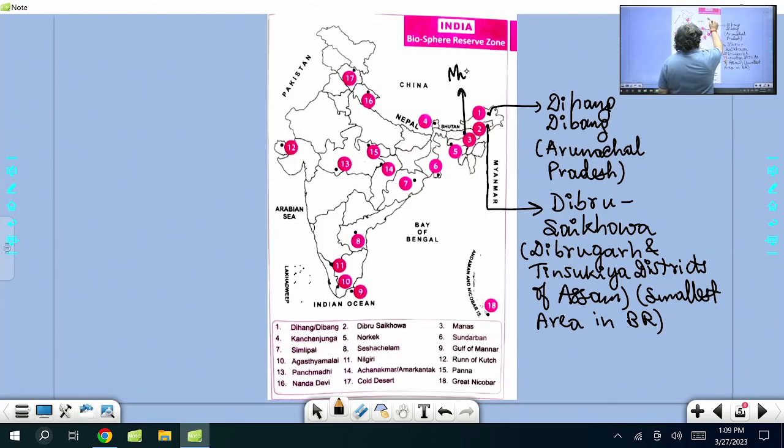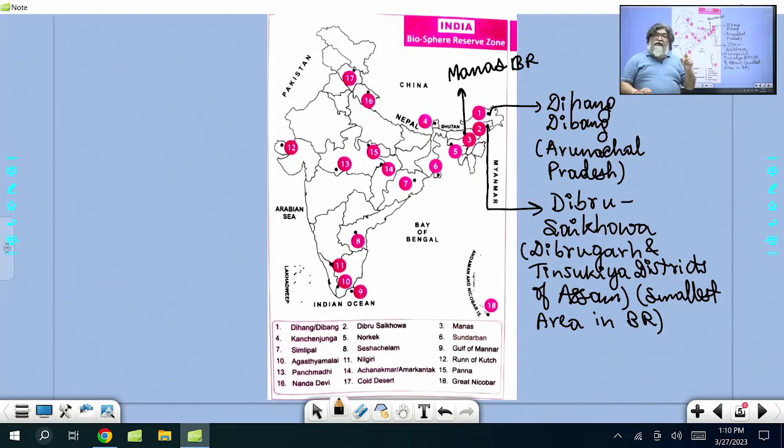That is Manas Biosphere Reserve. BR is the Biosphere Reserve. There is a sanctuary also, and a National Park also: Manas National Park, Manas Wildlife Sanctuary, Manas Biosphere Reserve.